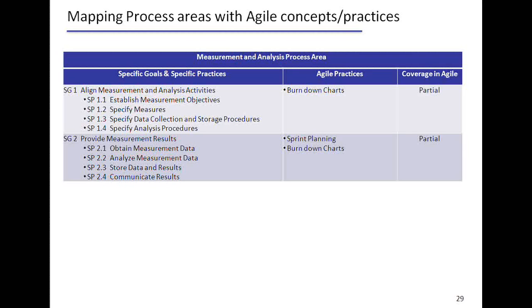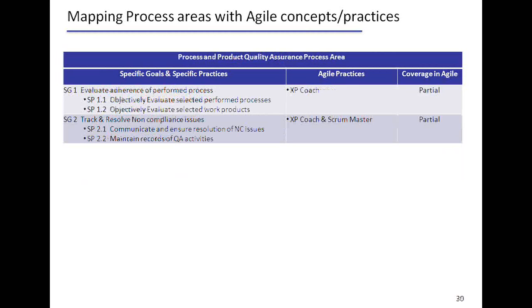And provide measurement. If you look at the second goal, how do you provide measurement results? Again, we do the tracking or reporting in terms of burn down charts. The burn down chart, as I covered earlier, talks about the progress of the sprint, whether we are on track or whether we are doing items which are beyond the scope of what is required.